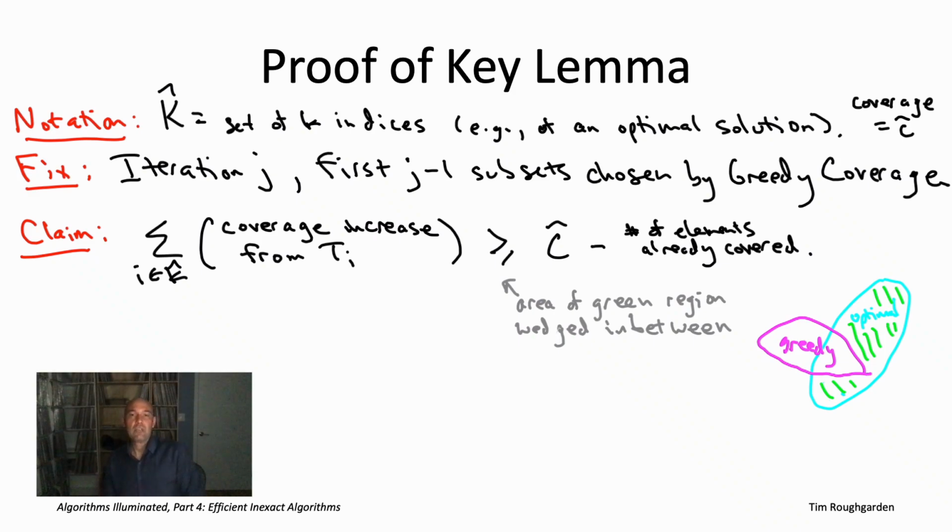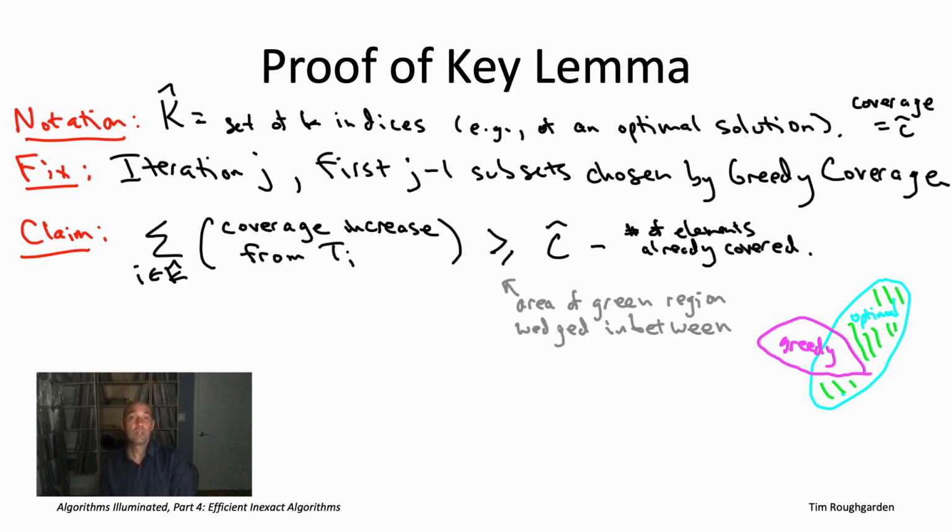More generally, if, for example, the greedy solution so far, maybe it covered 123 of the elements in the optimal solution in the blue circle, then it sticks out a little bit. And there's 10 elements that have been covered by the greedy solution that actually are never covered by the reference solution k hat. Well, in that case, the green region is going to have an even bigger area, right? If 123 are inside the blue circle and 10 are outside, that means the other 50 elements in the blue circle are going to belong to the green region. So that's why the green region's area is at least as big as the right-hand side of this inequality, of the current deficiency of the greedy solution.